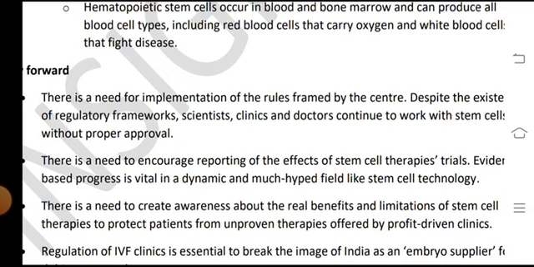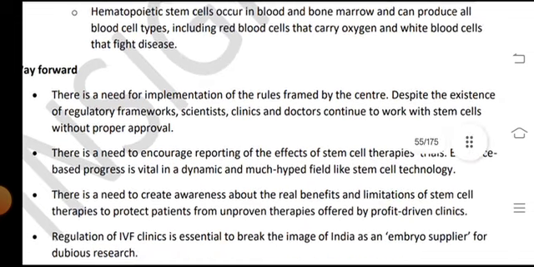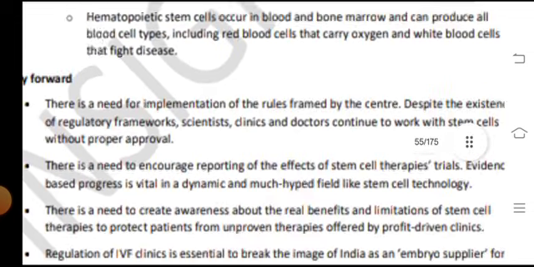despite the existence of a regulatory framework.